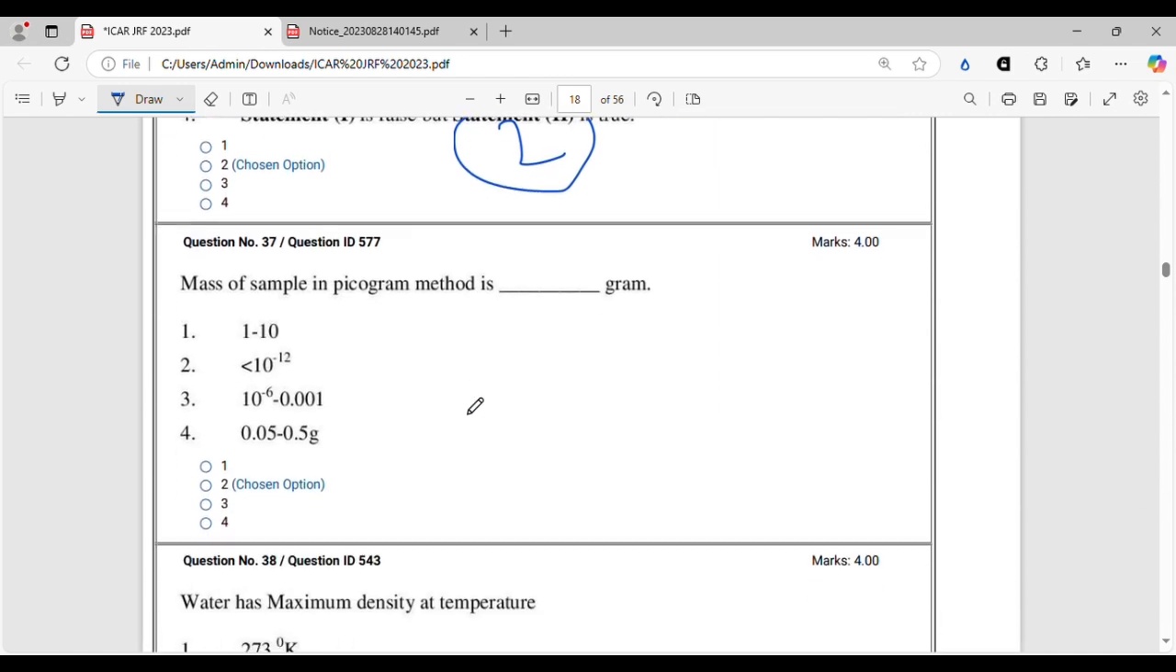Right? Let's move on. Mass of sample in picogram method. Picogram, you should know, is 10 to the power minus 12.